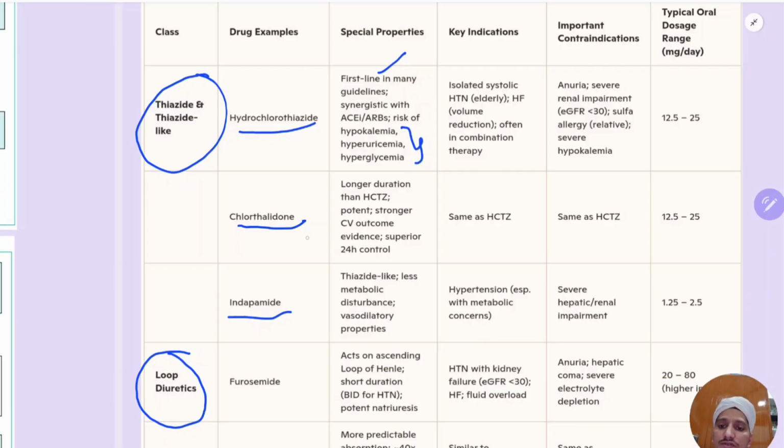Now coming to the special properties of chlorthalidone. It has longer duration than hydrochlorothiazide. It is more potent than hydrochlorothiazide. Stronger cardiovascular outcome evidence is there, and superior 24-hour control is also there. That means it is a longer acting, more potent thiazide diuretic with good cardiovascular outcome. So nowadays it is very commonly used. Side effects same, key indications same.